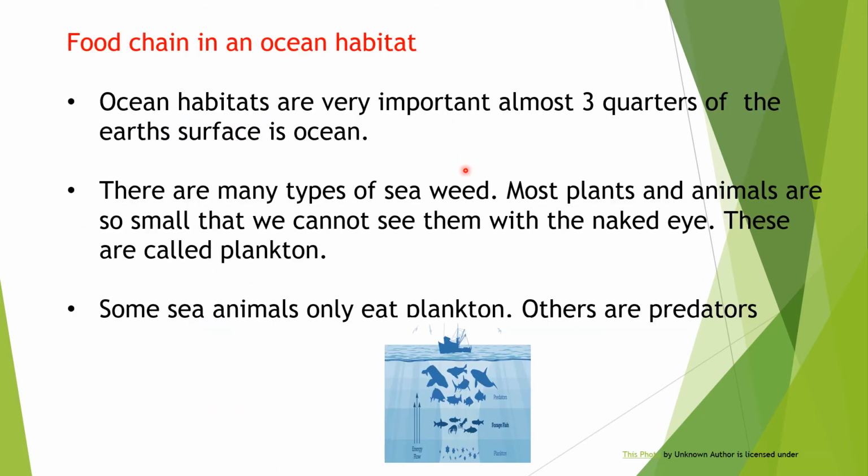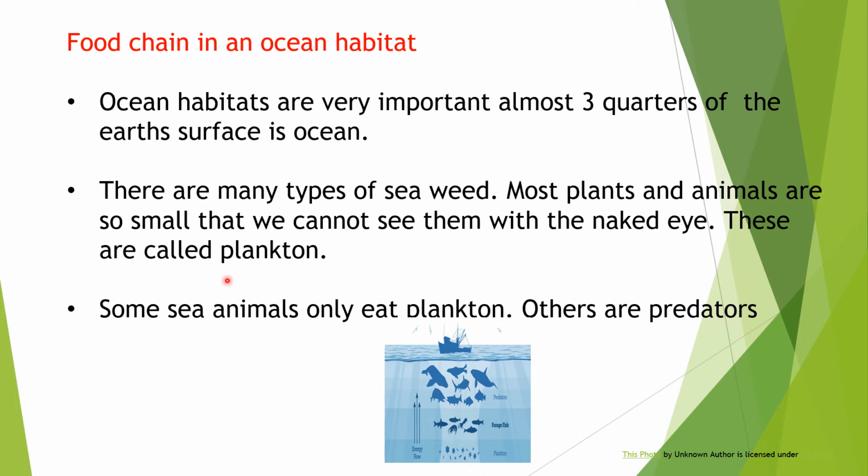There is a food chain in the ocean habitat. Ocean habitats are very important, and almost three quarters of the earth's surface is ocean. There are many types of seaweed, right? Most plants and animals are so small that we cannot see them with the naked eye. We need a microscope to see these minute tiny animals.